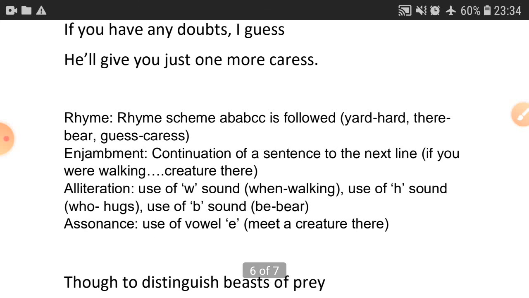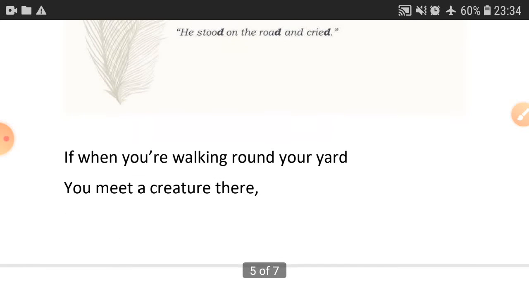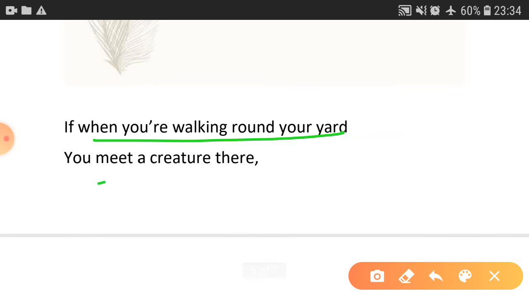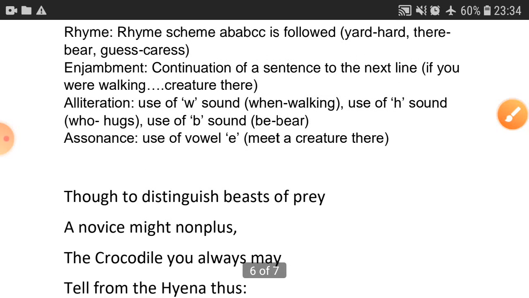In the next para, again the same rhyming scheme. Enjambment means continuation. Continuation is "if you were walking till the creature." Enjambment is over here. Alliteration is the use of the W sound, as in "walking."